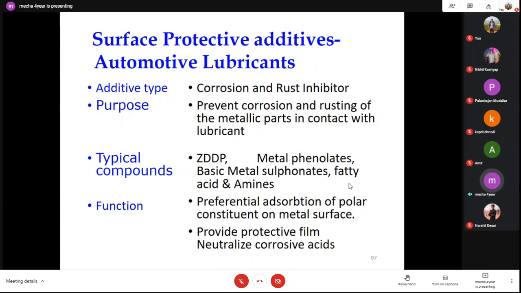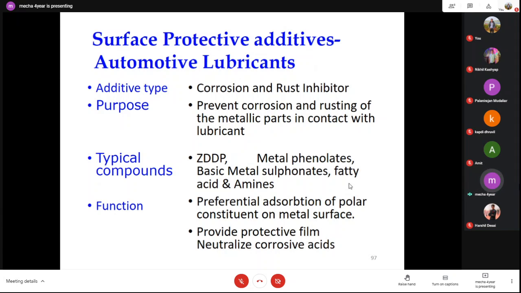Now, surface protective additives in automotive lubricants. One additive type is corrosion and rust inhibitors. The purpose of these protective additives is to prevent corrosion and rusting of metallic parts in contact with the lubricant. Typical compounds are ZDDP, metal phenolates, and so on.